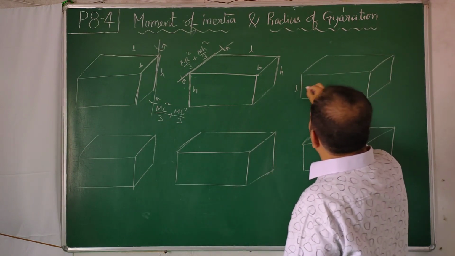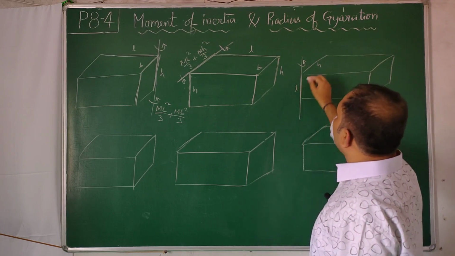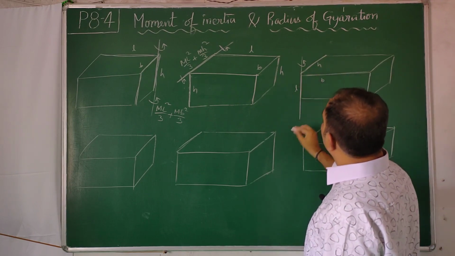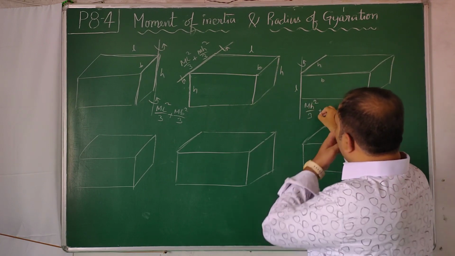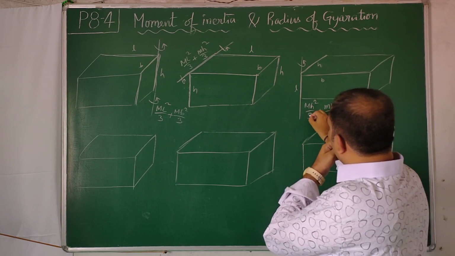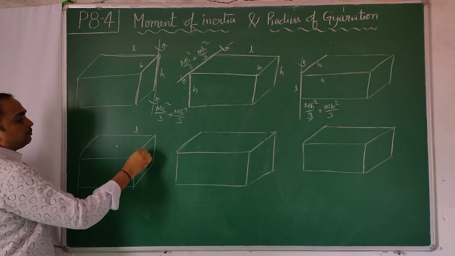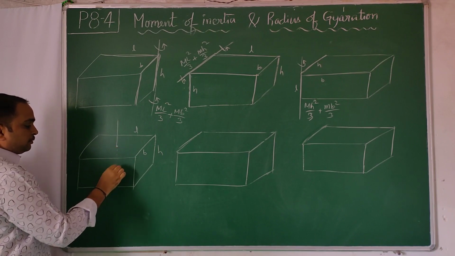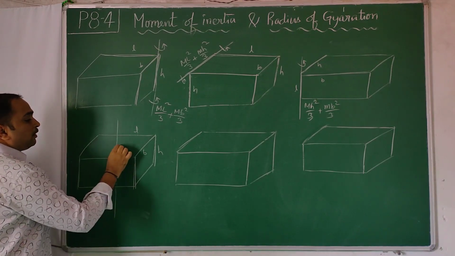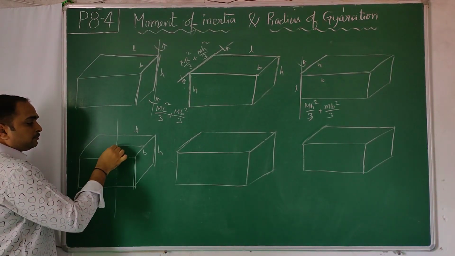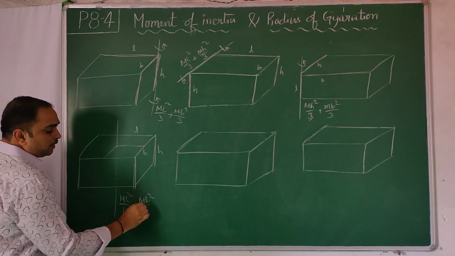Now I take this as length, this as breadth, this as height, and I take the axis here. Parallel to length, end of height, end of breadth. L square will not come. M h square by 3 plus m b square by 3. Now I take the axis at the center, length, breadth, height. As it passes through this, it will be parallel to the height. Middle of the length, middle of the breadth. So ml square by 12, mb square by 12.